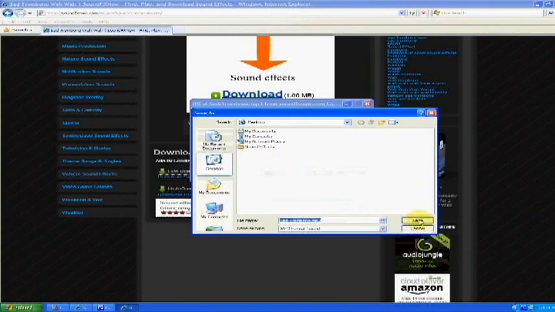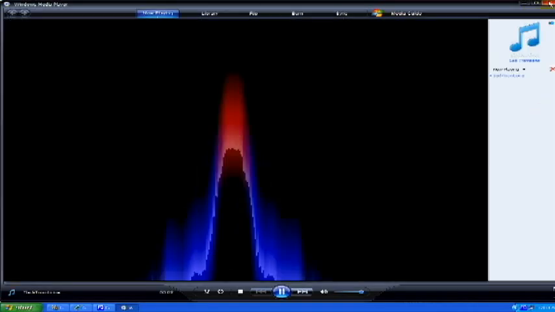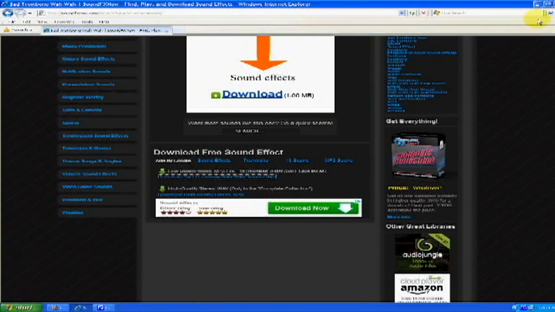And then you go to where you save it. I'm gonna go sound effects, and then click save, open. Alright, they're displayed. So that's pretty much it. I mean, then you can just drag them into Windows Movie Maker or whatever program you use, and then yeah. So that's pretty much it.